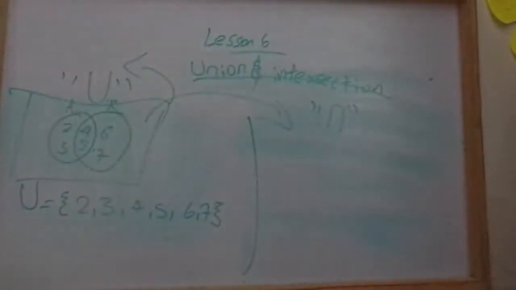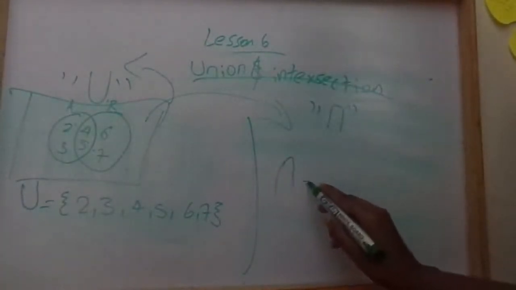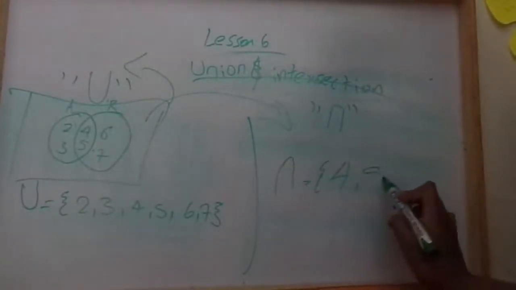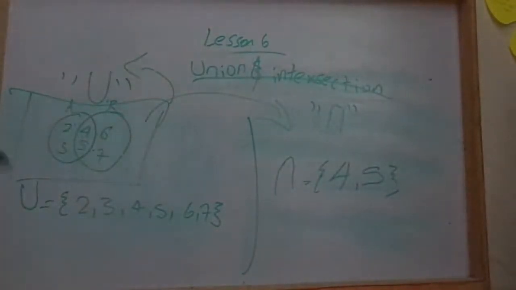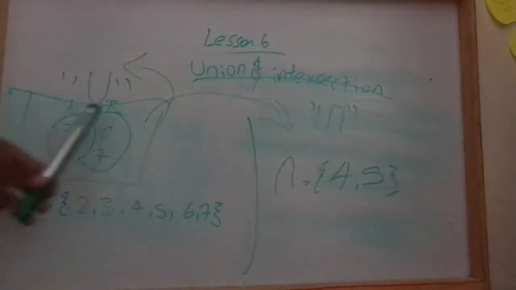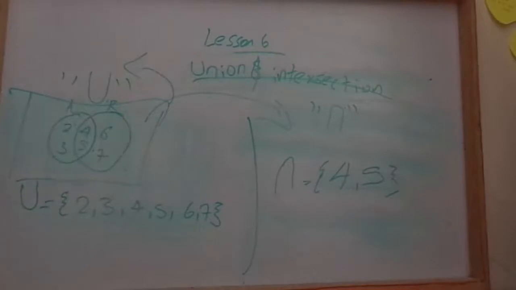The intersection is equal to {4, 5}. These are our intersection, because the union is all the elements without repeating, and the intersection is what both sets have in common. So this is how it looks.